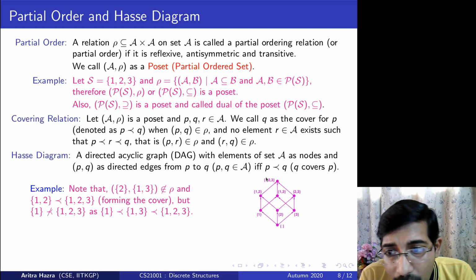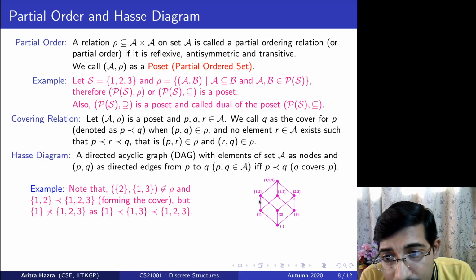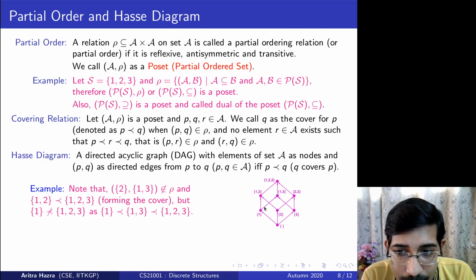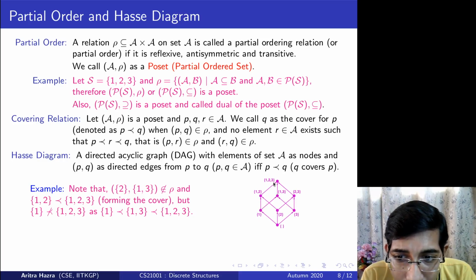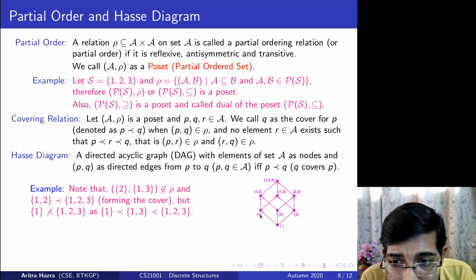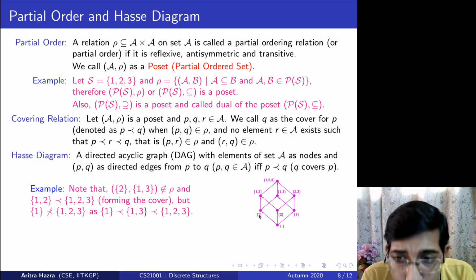{1} and {1,3} are related, however, it has a transitive relation going via {1,2} or via {1,3}. So therefore, I will not put a direct edge from {1} to {1,3}, because I can put an edge via someone else. However, {1,2} is a direct cover of {1} because there is no other element for which {1} is a subset and that element is a subset of {1,2}.